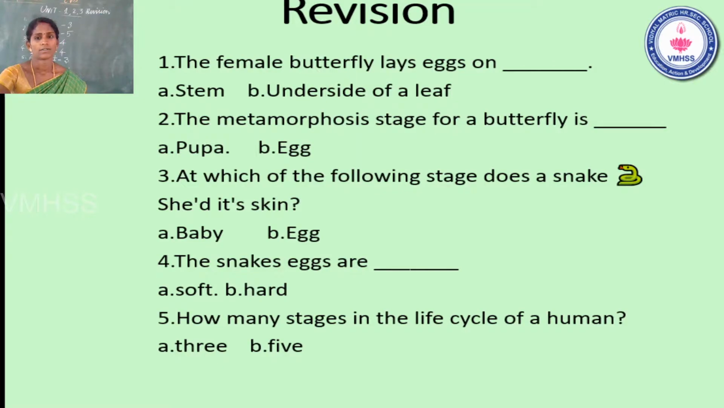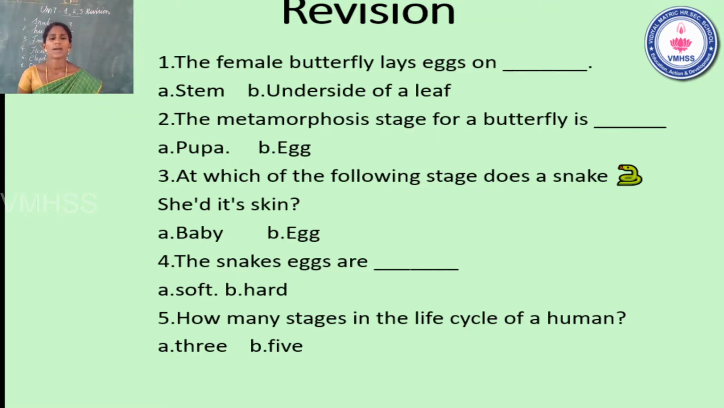Okay. Now we go to the revision part. Students, see the slide. Now we go to the revision part, first lesson. First question, the female butterfly lays eggs on dash. First one, stem. Option B, underside of a leaf. Which one is the correct answer? Yes, very good. The female butterfly lays eggs on underside of a leaf. Option B is the correct answer.